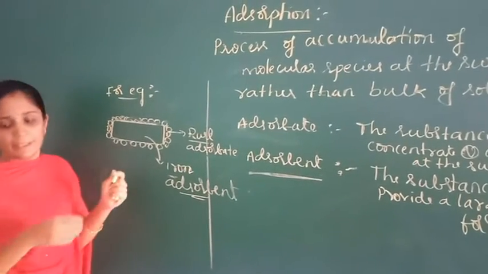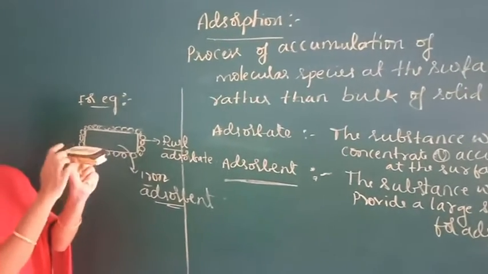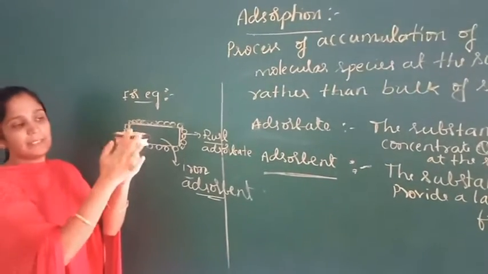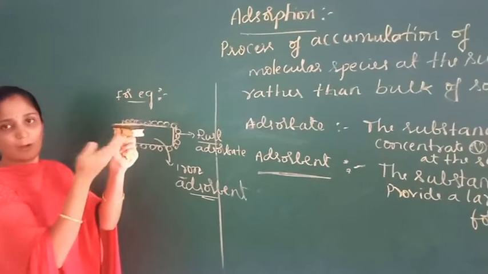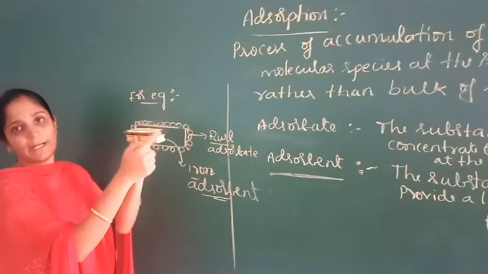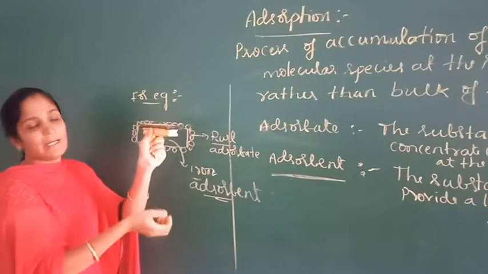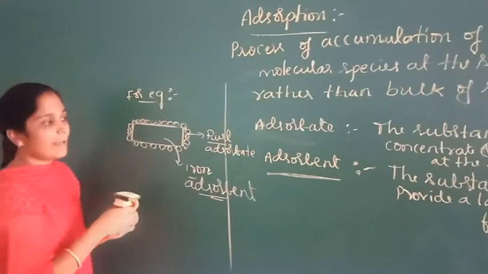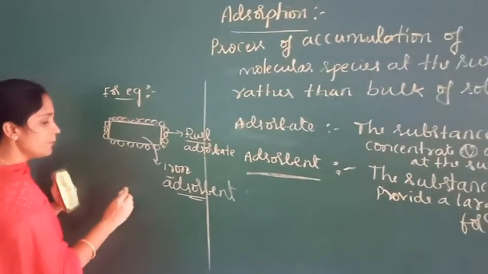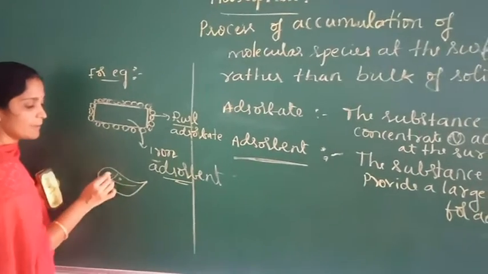Another example is this duster. The dust particles are accumulated on the surface of this solid duster. So these dust particles are called adsorbate and this solid duster is called adsorbent. Another example is water on a leaf.